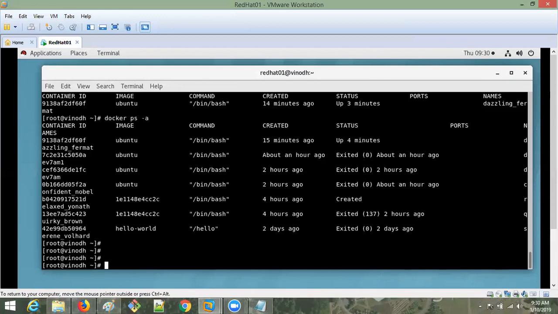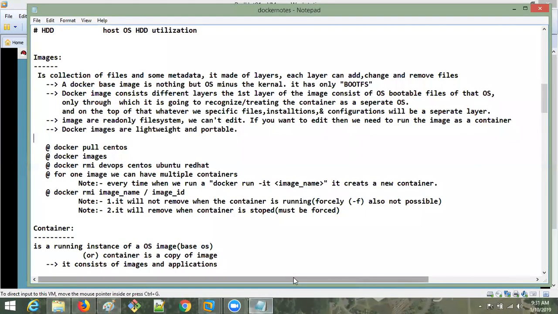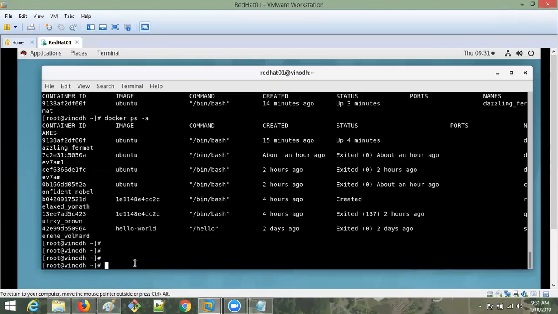Same command, docker run -it Ubuntu. Again, one more container you will get. That is also the same Ubuntu container only, because you gave Ubuntu. Same thing I told you here: for one image we can have multiple containers. You can create based upon your requirement.